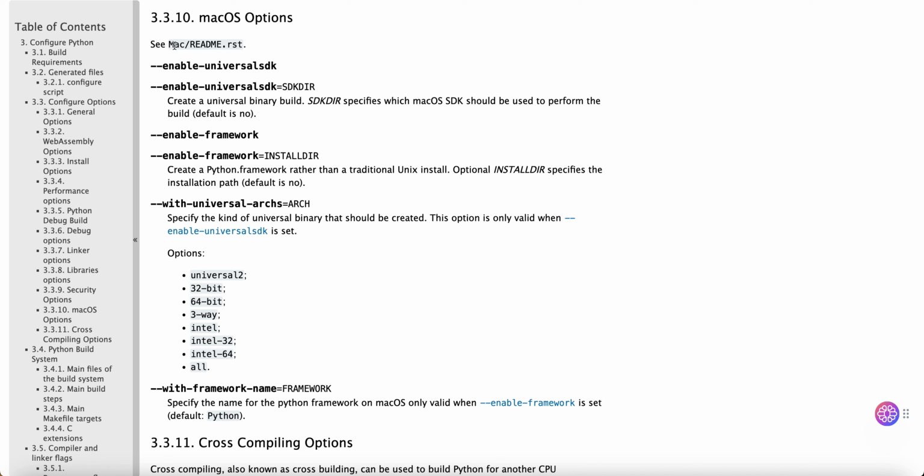macOS options. See Mac/README.rst. --enable-universalsdk, --enable-universalsdk=SDKDIR: create a universal binary build. SDKDIR specifies which macOS SDK should be used to perform the build. Default is no. --enable-framework, --enable-framework=INSTALLDIR: create a Python.framework rather than a traditional Unix install. Optional INSTALLDIR specifies the installation path.